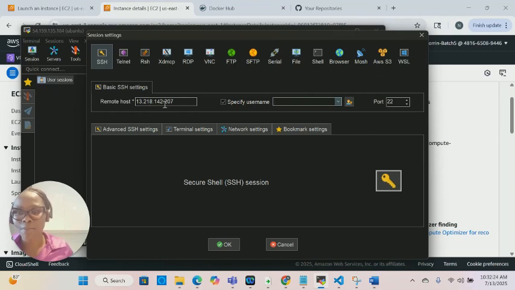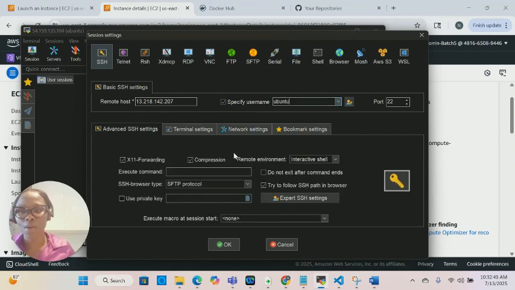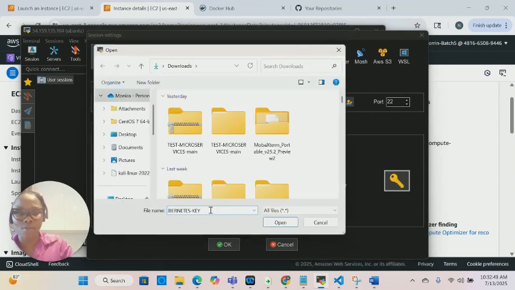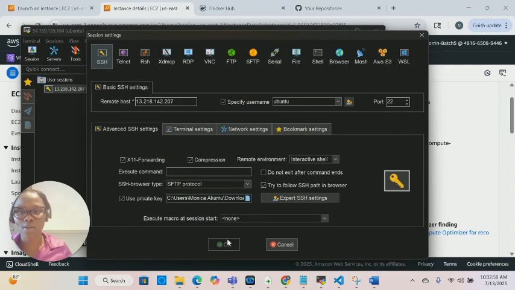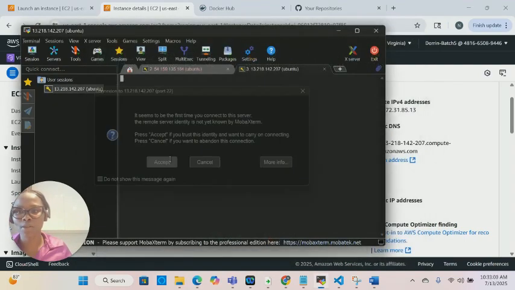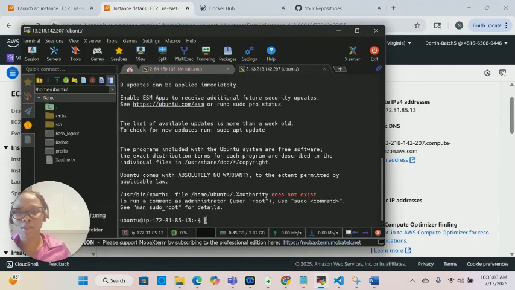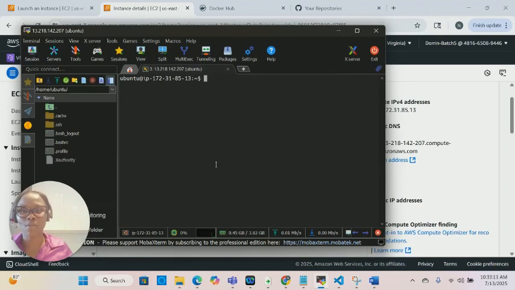I'm going to paste the public IP address of the instance that I just launched, check specific username, and the username is Ubuntu. Then I click advanced SSH settings, and upload the Kubernetes key that I used, click OK. We should be good to go. Accept, and there we go, clear. Now we're ready to go.